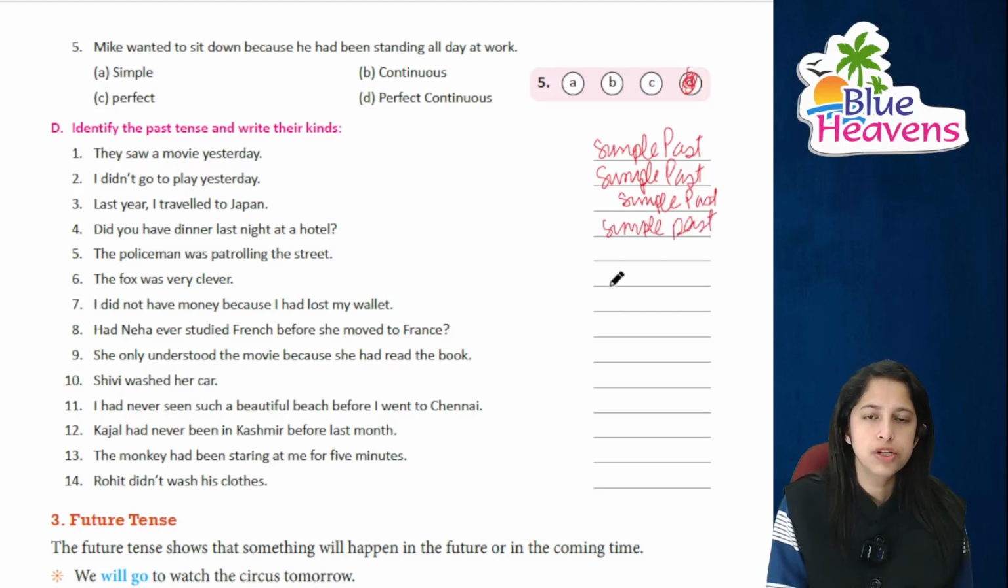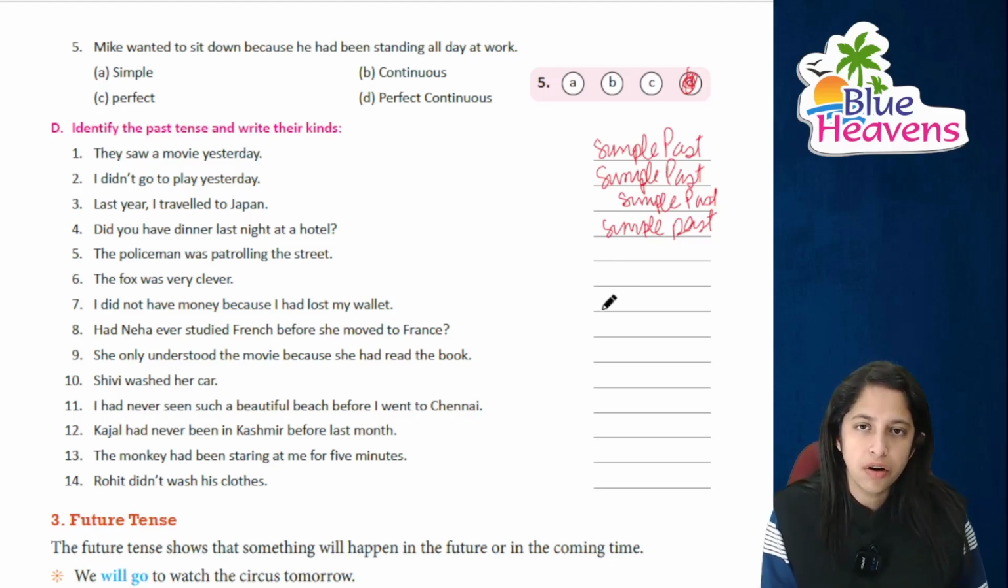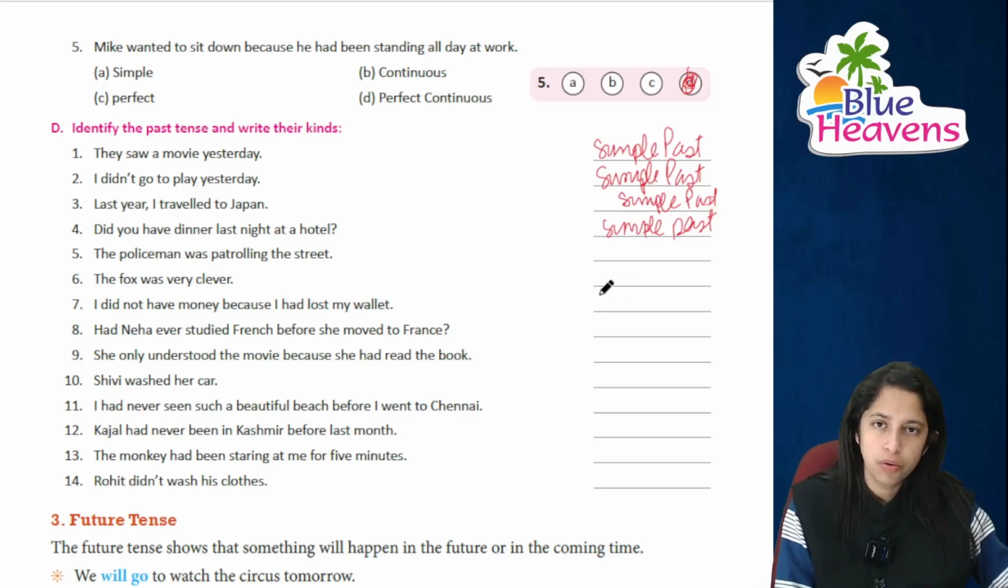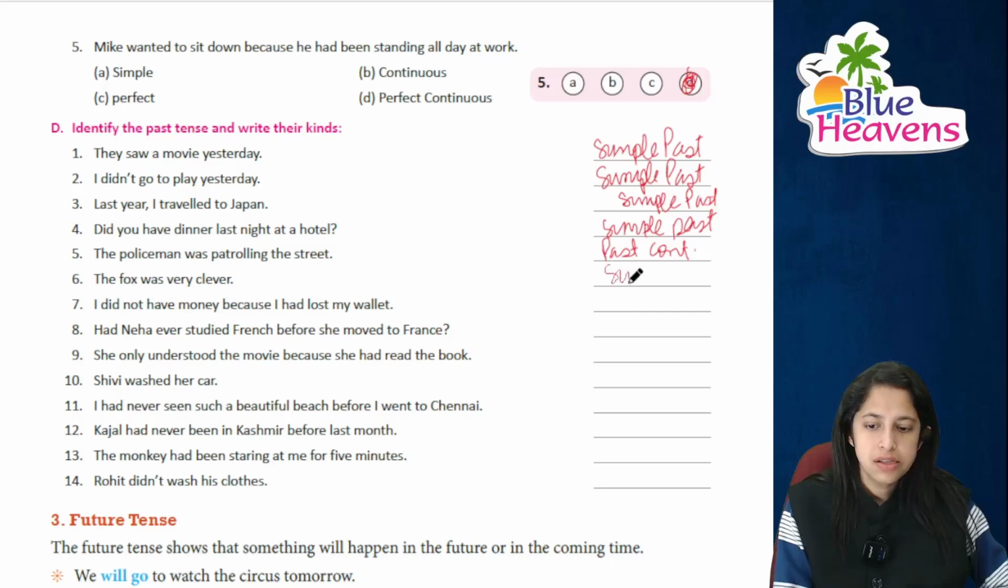The policeman was patrolling the street. What do you mean by patrolling? Means he was doing the survey on all the streets. ये petrol वो वाला petrol नहीं है. This is patrol, that is to roam on the streets. So the police was patrolling. This is simple past continuous. Right? The fox was very clever. Again, this is simple past.